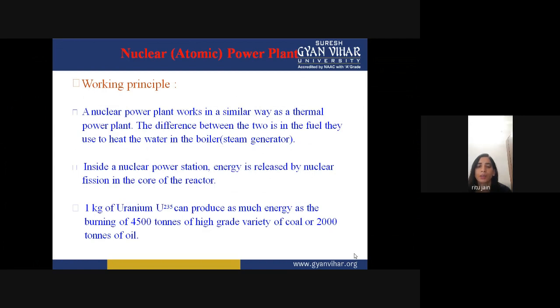So basically, a nuclear power plant is similar to a thermal power plant, but the basic difference between the two is the fuel. The fuel for a thermal power plant is coal, and the fuel for a nuclear power plant is uranium.